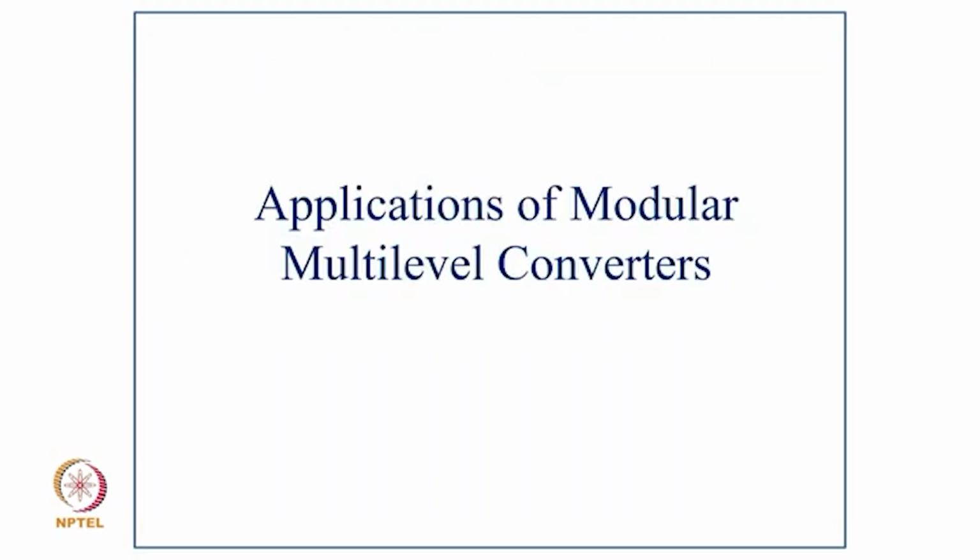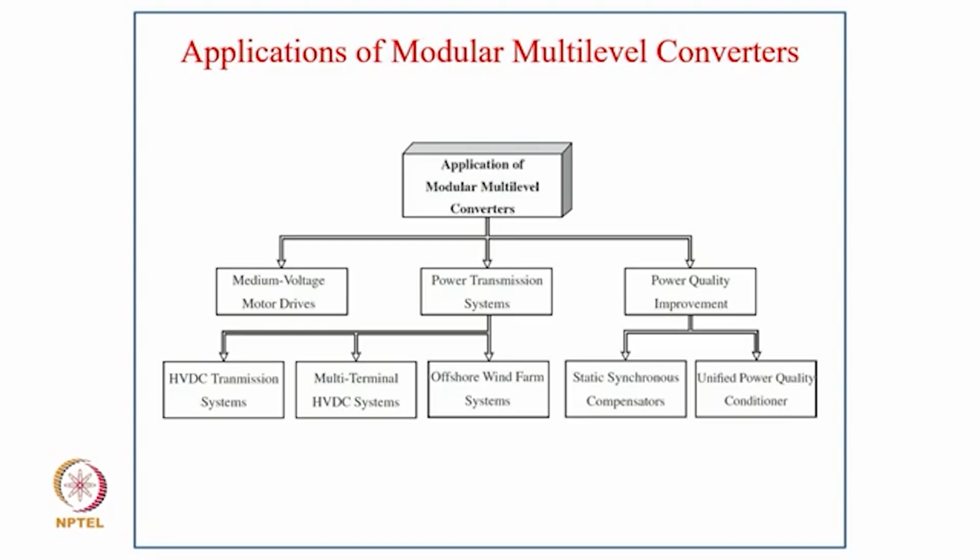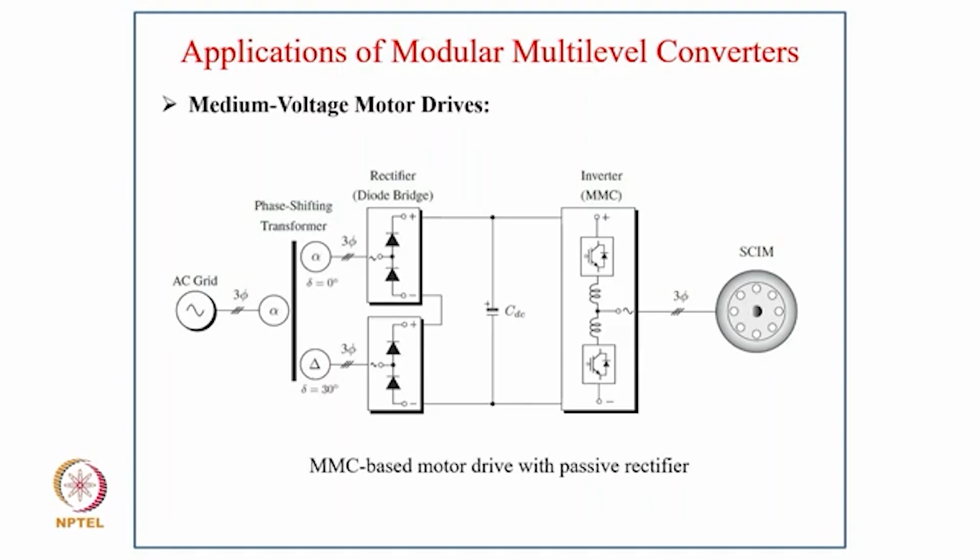Now coming to applications of these modular multi-level converters. Starting first is the medium voltage motor drive. These are very much used for high rating drives, typically up to 70 megawatt or so. Another is the transmission system, especially the HVDC transmission system, then multi-terminal HVDC system and offshore wind farm system. Of course, for power quality, they are used as static synchronous compensator for reactive power generation and unified power quality conditioner, typically for compensation of voltage sags in addition to current power quality problems.